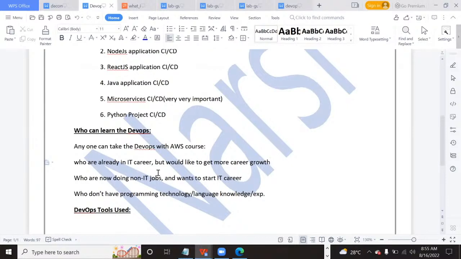Next, those who are now doing non-IT jobs and want to start an IT career, maybe medical reps or some marketing jobs or some HR, in the sense non-IT HR will also be there, right? Human resource. So whoever wants to start their IT career can take this course. And those who don't have a programming language or technology or experience can also take it.